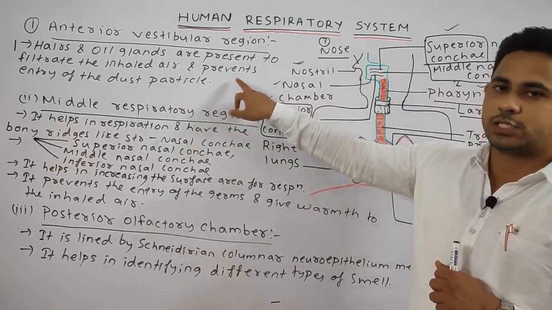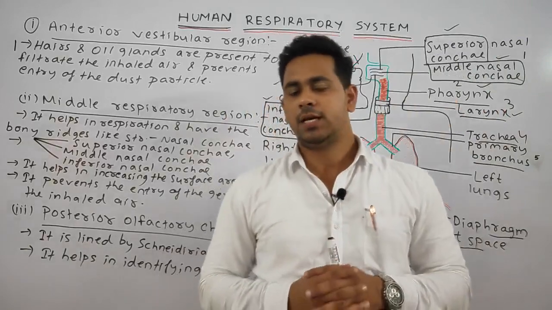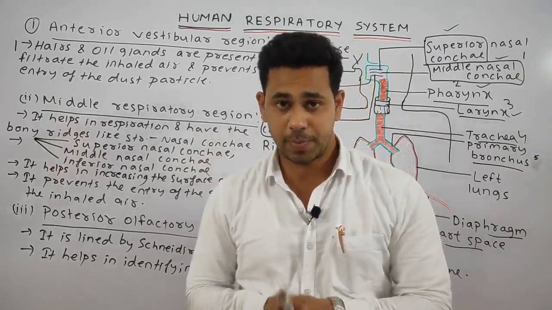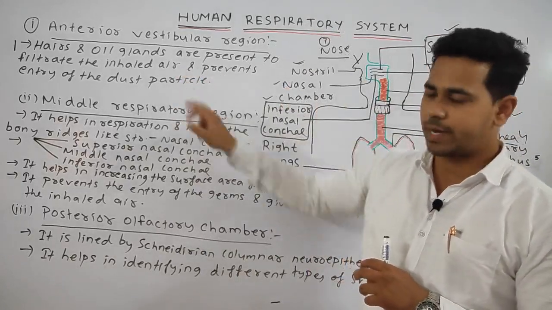The anterior vestibular region consists of hair and oil glands, which filter the inhaled air and prevent the entry of dust particles.